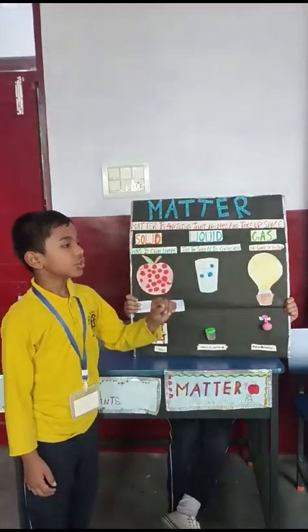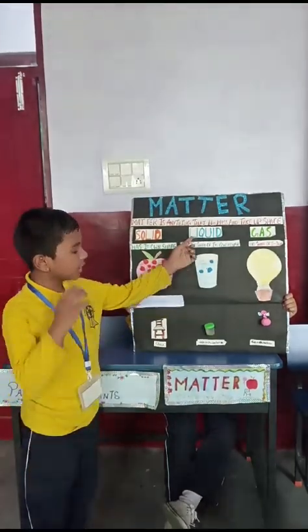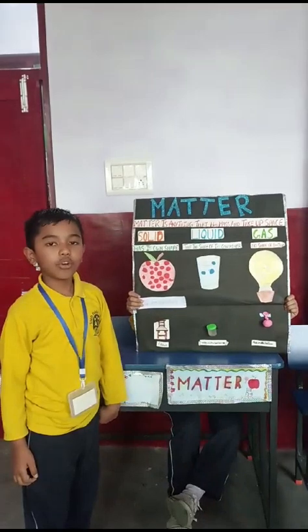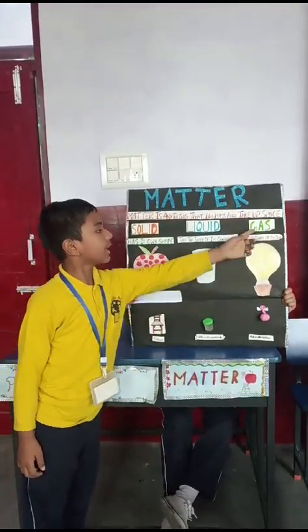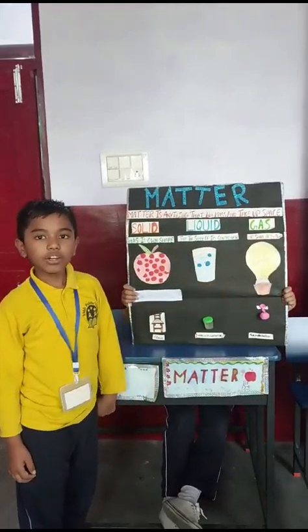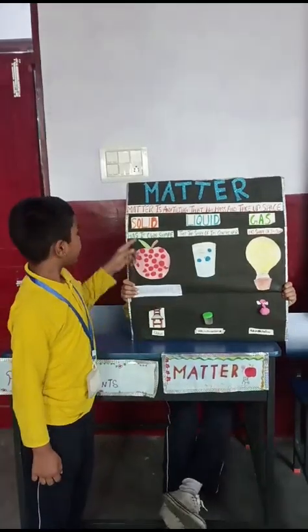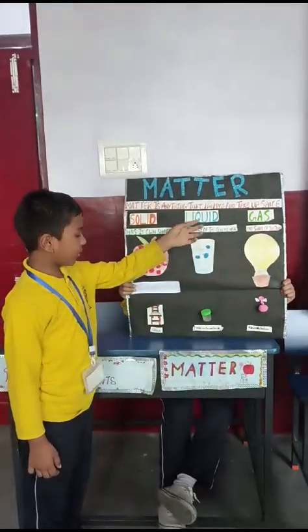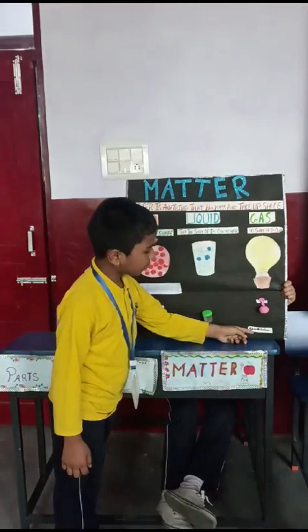First, solid. Solid has definite shape and volume. Second, liquid. Liquid has definite volume but does not have a definite shape. Third, gas. Gas has neither a definite shape nor volume. For example, solid like a chair, liquid like water in a container, gas like air in a balloon.